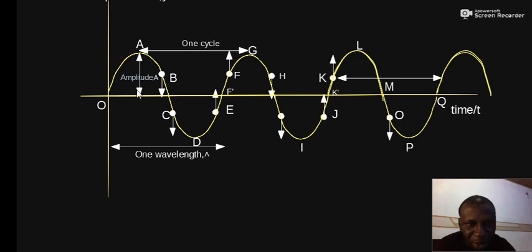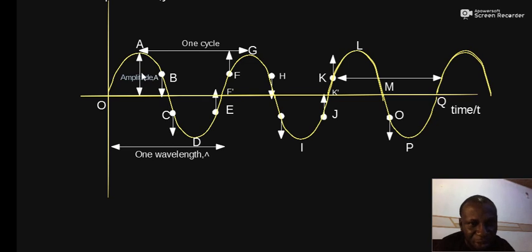So when the particle is disturbed, it will now have a vertical displacement such as this point. Every other point on this curve represents the position of the particle from the rest position. So therefore, there is a distance of a particle at this point from the rest position. That distance is called displacement. And the maximum displacement you can find in a wave diagram is the displacement from the crest, which is the highest point, to the mean position. That displacement is called the amplitude of the wave.